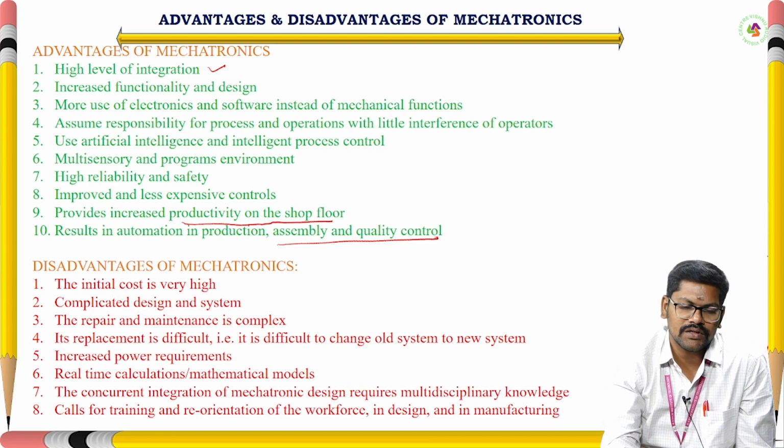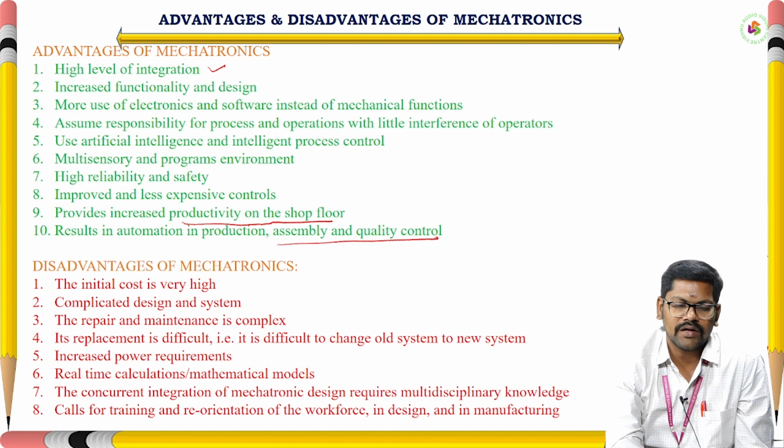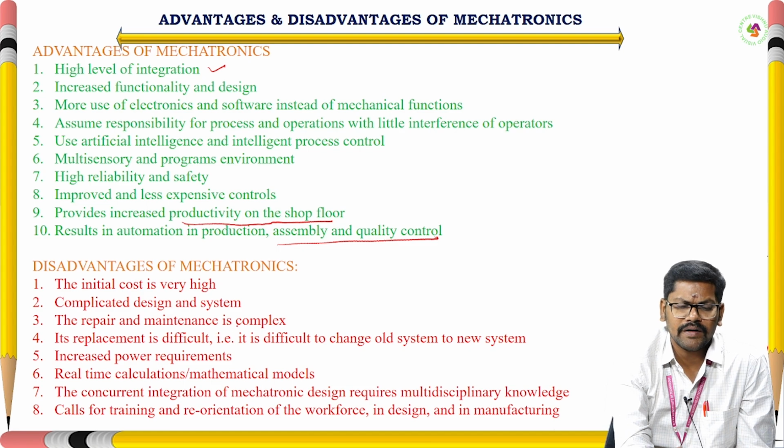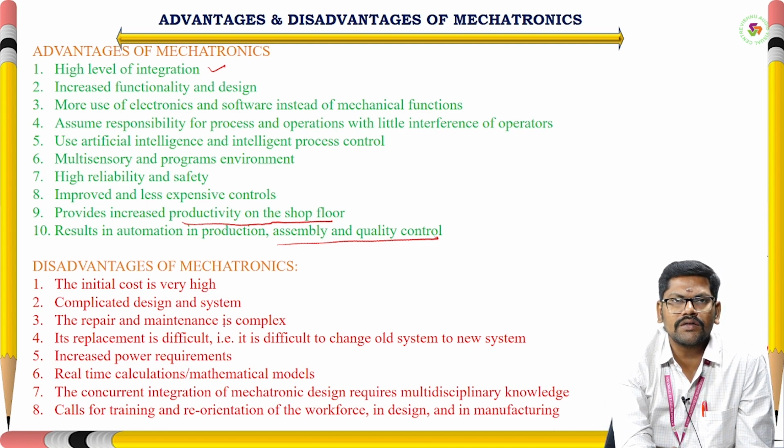Coming to the disadvantages of mechatronics, the initial cost is high when compared to conventional systems. The design and system are complicated. The repair and maintenance is complex. With core knowledge only can we rectify the mistakes that happen in a mechatronic system. So repair and maintenance is complex here, and it is essential to have knowledge of the core branches.